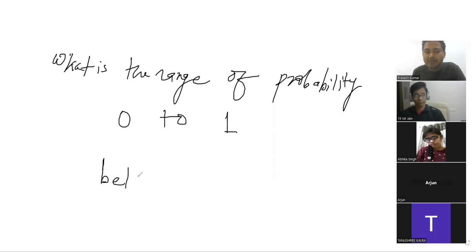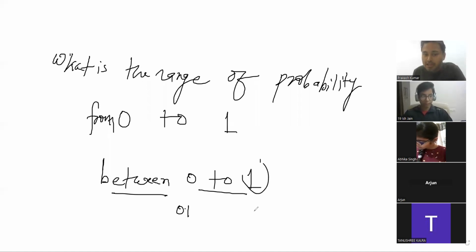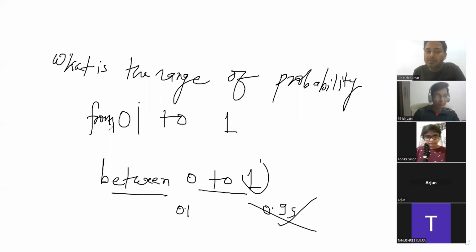If someone is writing between 0 to 1, so is it correct or not? Not correct. Wrong it is. Between 0 to 1 means you have to leave 0, it means 0.1 like that, and you have to leave 1 also. Between means in between 0 and 1, like the maximum will be 0.99. So it is not correct. Probability value minimum is 0. Maximum value of probability is 1.